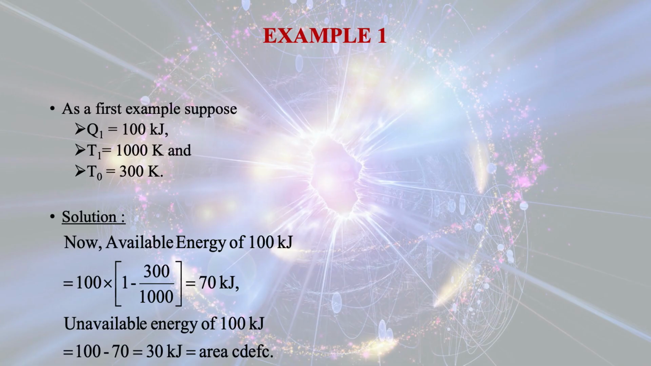that is 100 multiplied by the efficiency of the engine for the reversible case, and that comes out to be 70 kilojoule. So out of total energy input for this system, that is 100 kilojoule, the available energy is 70 kilojoule. So unavailable energy of 100 kilojoule is equal to 100 minus 70, that is 30 kilojoule. That gives the area, that is